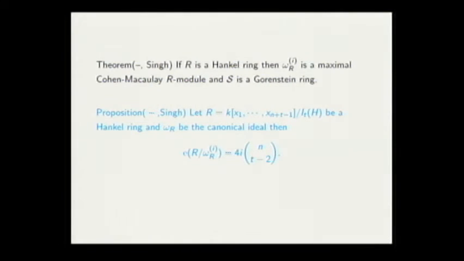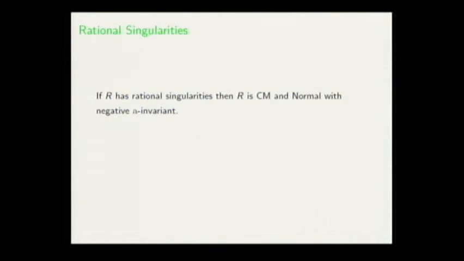And for knowing this, a ring has rational singularity when, as a necessary condition, the ring is Cohen-Macaulay, normal, with negative a-invariant. And we see that the Hankel rings are Cohen-Macaulay and normal, and also the a-invariant is a1 minus t, which is always negative. Okay, we have the necessary condition, and we tried some different methods, but finally, we think that,